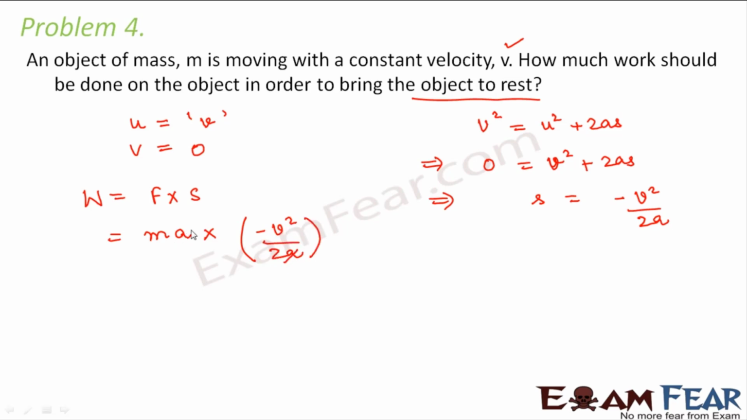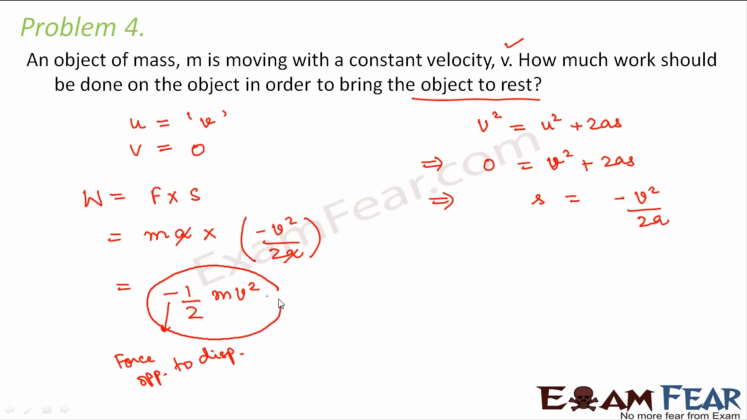So this a and a will get cancelled. So this will be minus half mv square. So this much should be the work done on the object. This negative sign shows that the force is opposite to displacement. That means the force should be applied on the object in such a way that it opposes the motion of the object. Since this force opposes the motion, that is why the object finally comes to rest.